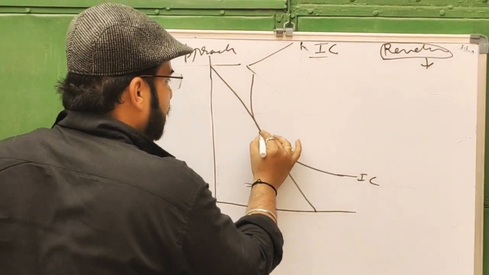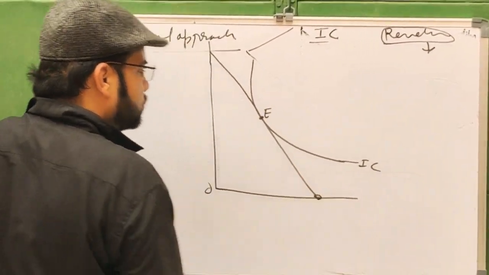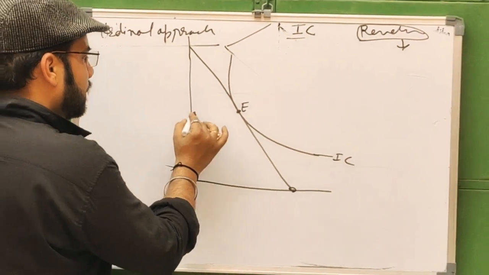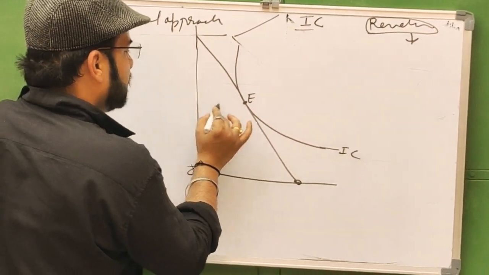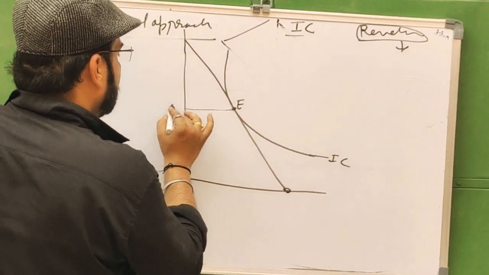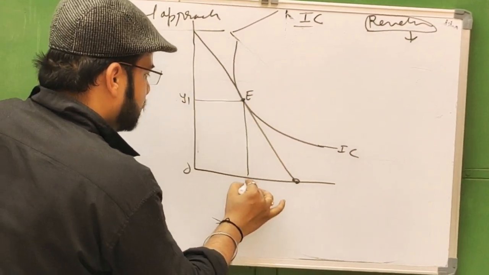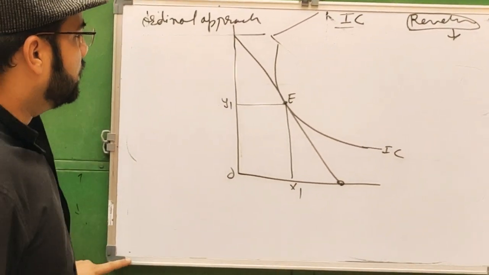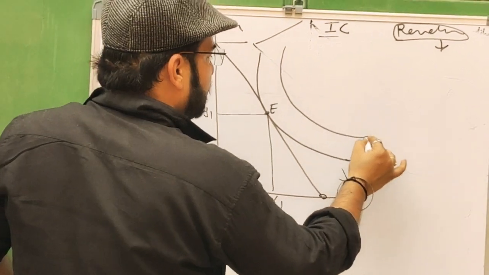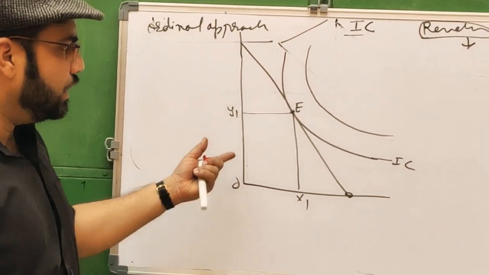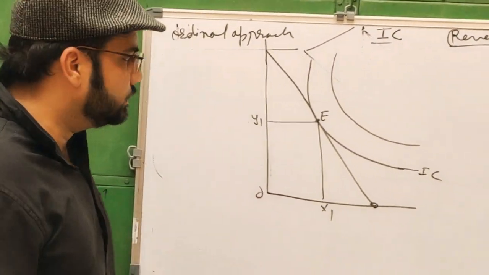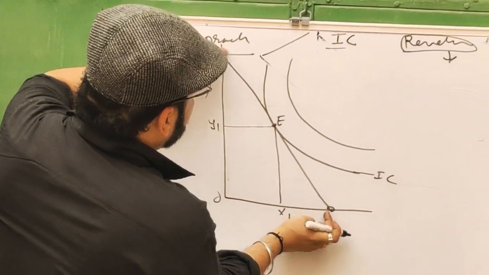This is equilibrium point E, where the consumer is in equilibrium, and he is purchasing the combination of OY1 and OX1. This is out of budget, beyond the budget line, and cannot be achieved.